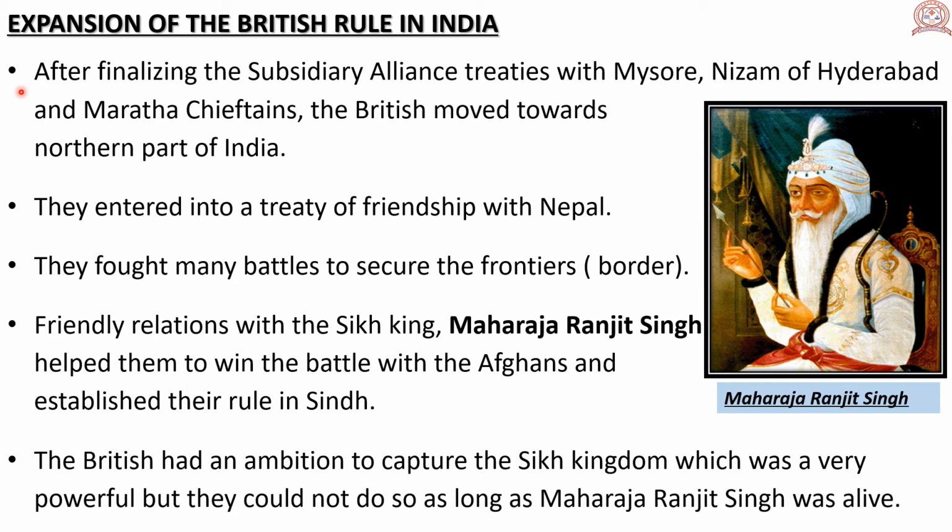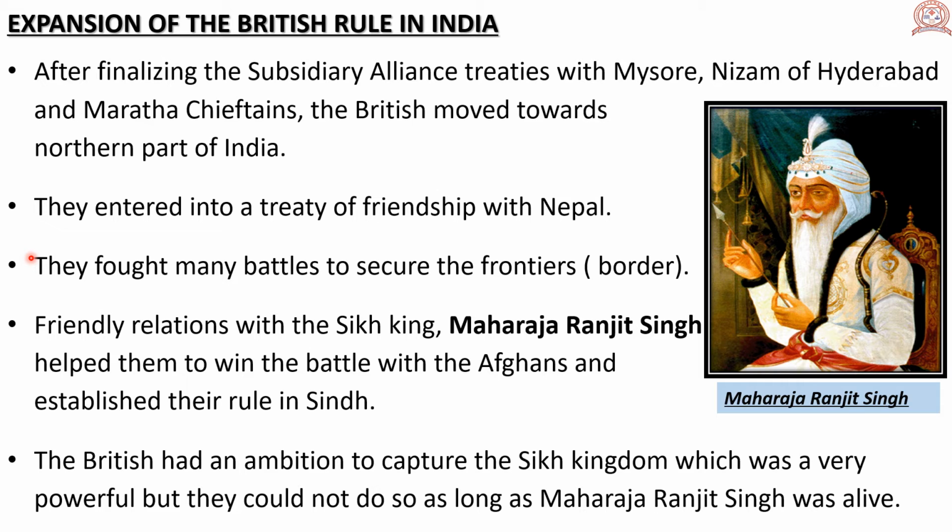After finalizing the subsidiary alliance treaties with Mysore, the Nizam of Hyderabad and the Maratha chieftains, the British moved towards the northern part of India. They entered into a treaty of friendship with Nepal.